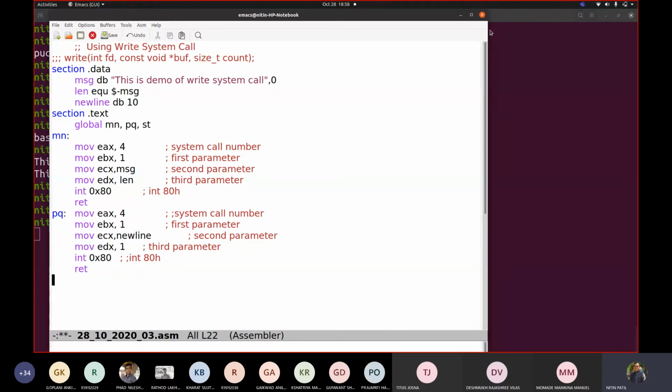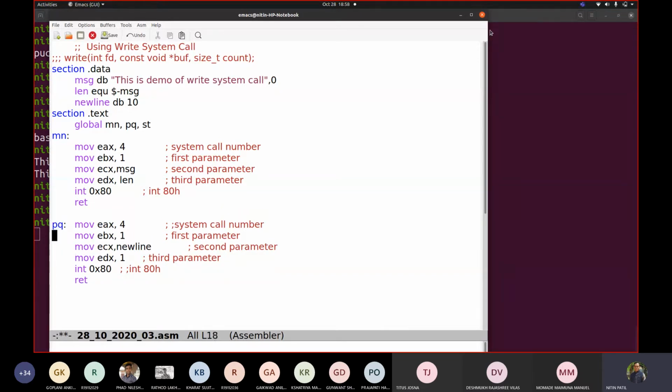This is a return instruction, by the way. The way that you write a return statement in C, similarly you can write this return statement. So you write only mov eax, 1, mov ebx, 0, int 0x80.